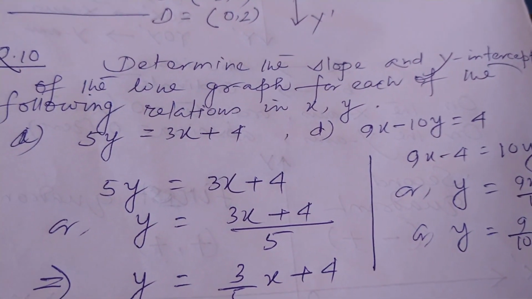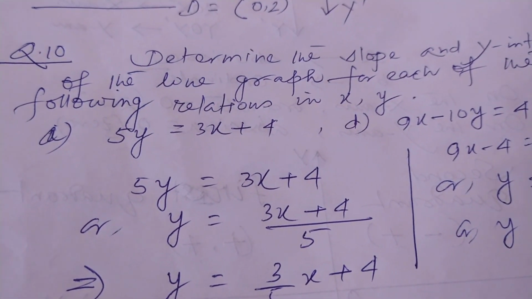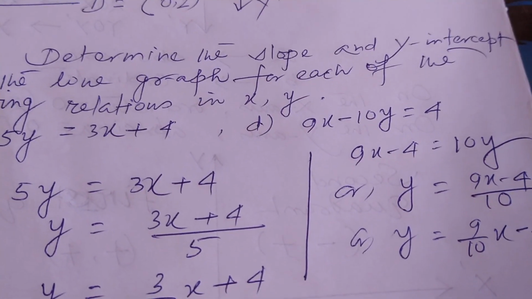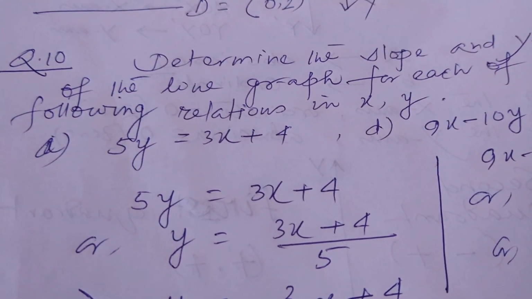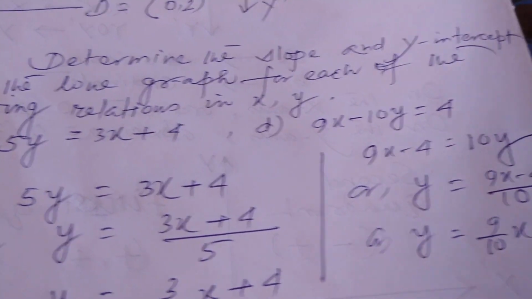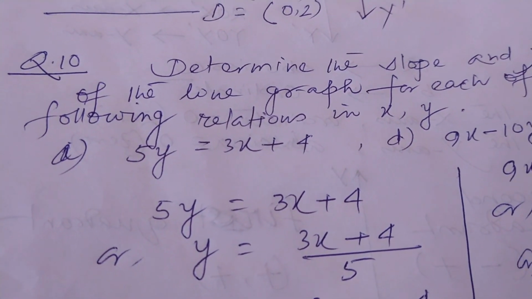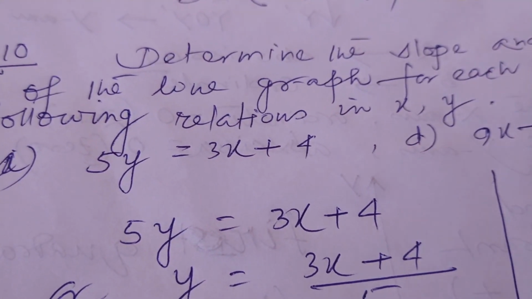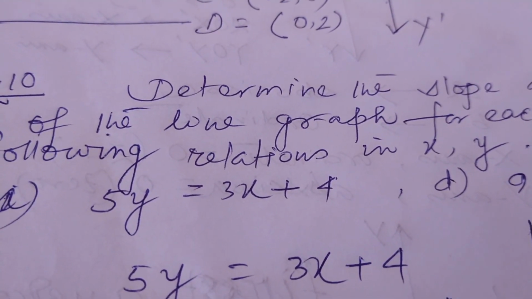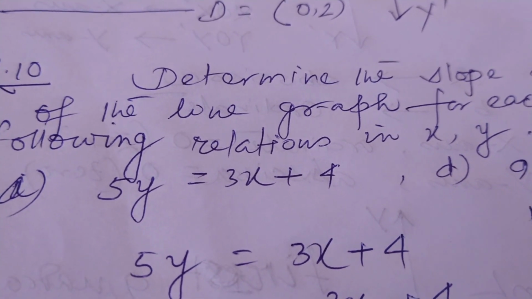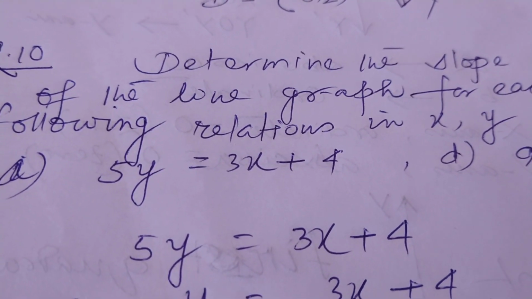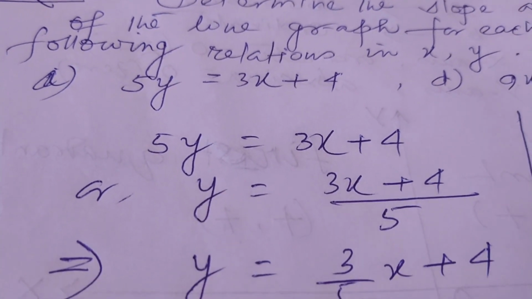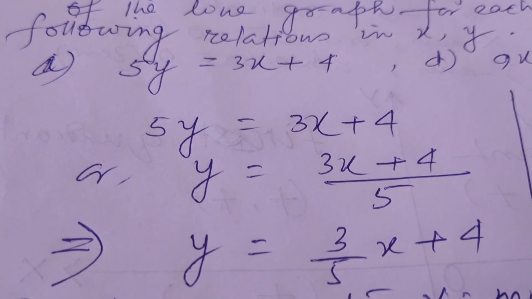Let's discuss some examples regarding this. Determine the slope and y-intercept of the line graph for each of the following relations in x and y. Question number 10a in your book: 5y equals 3x plus 4. First, we have to write the line in the form y equals mx plus c. So 5y equals 3x plus 4.